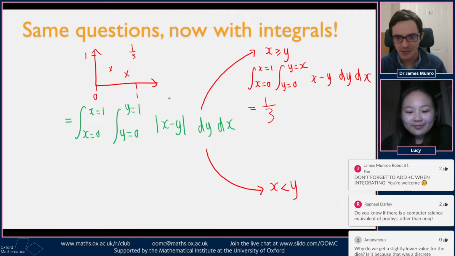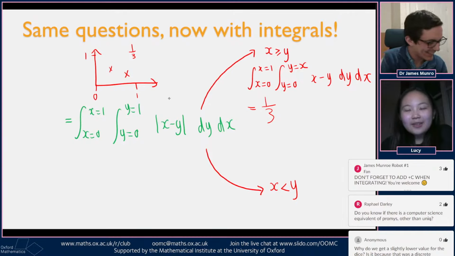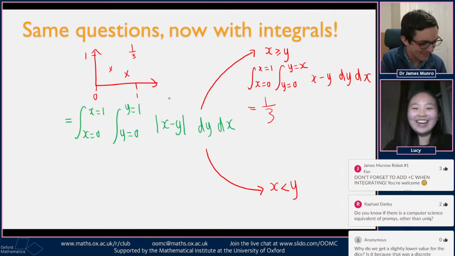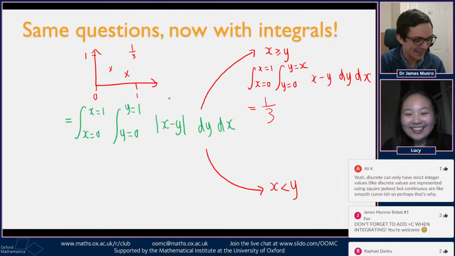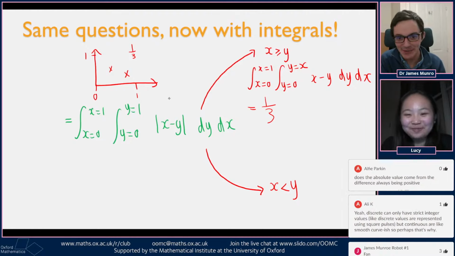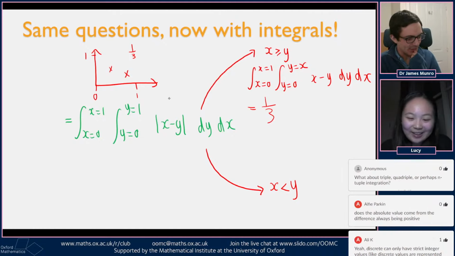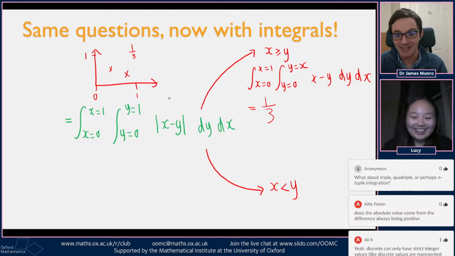Lucy, was there anything else that we should have said about this problem or about double integration? Nothing about double integration, but I was looking through chat when you were speaking just then, and I saw that Mun Robot came back, and that was a joke that was there when I was watching. Yeah, so Mun Robot is a portmanteau of my surname and the word robot. Is that top chat at the moment? I'm on the recent. Let me see. Oh no, top chat is don't mention the Mat from Molly. Sorry Molly that I mentioned the Mat earlier.